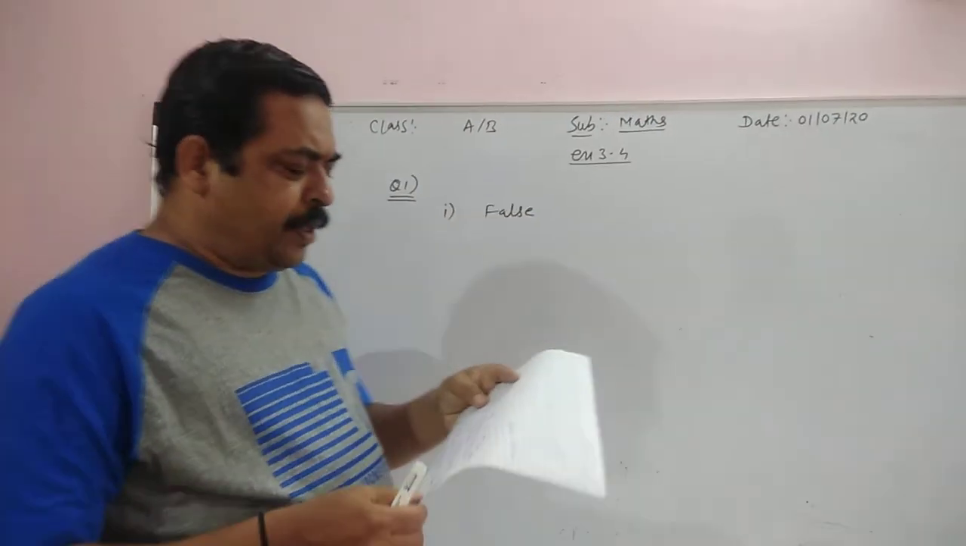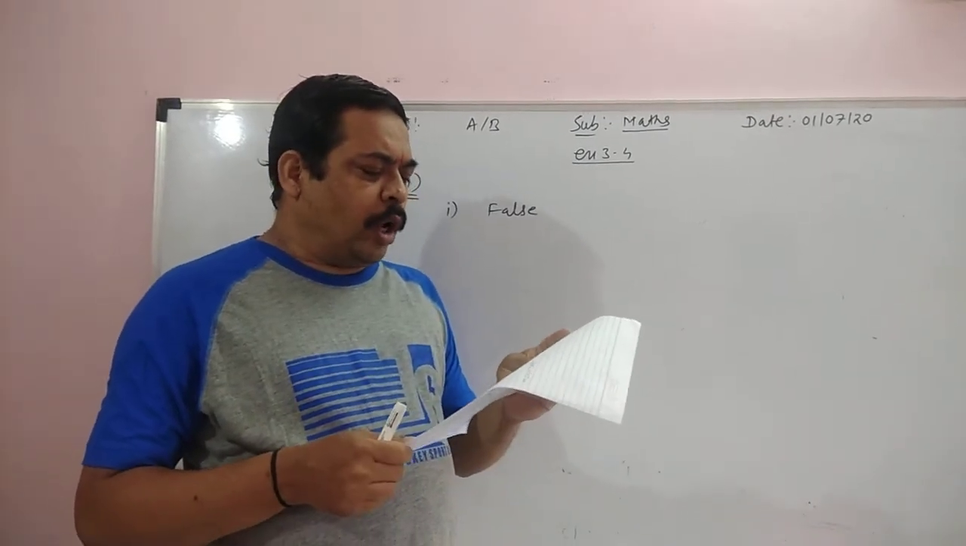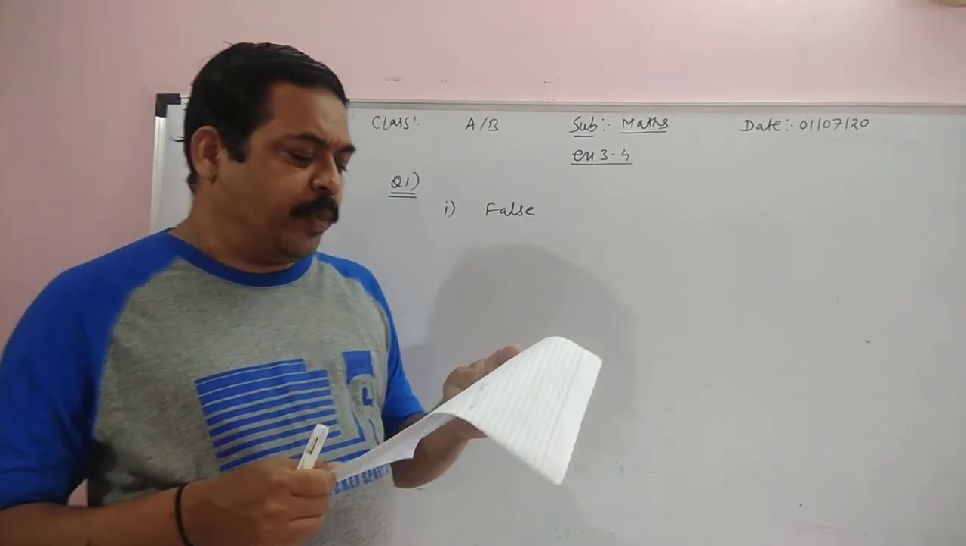All rectangles are squares, it is given, it is a false statement.